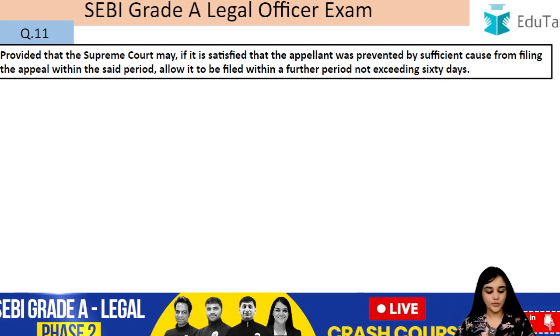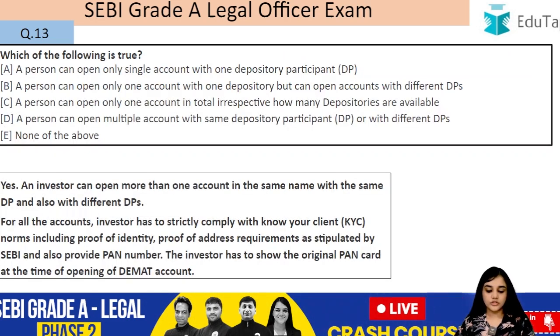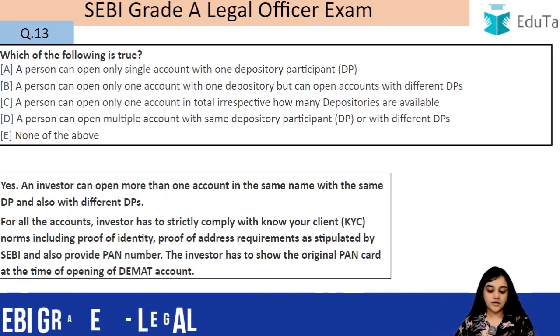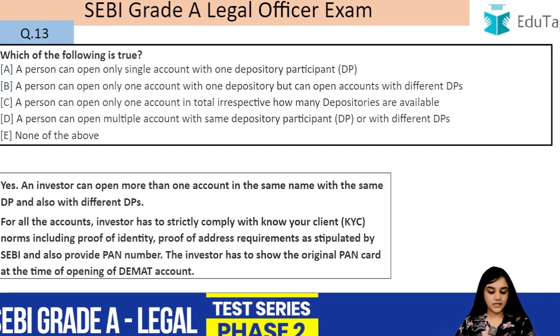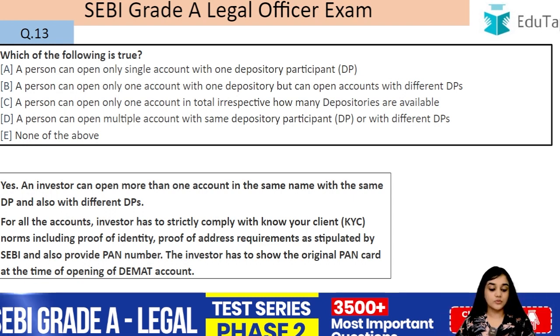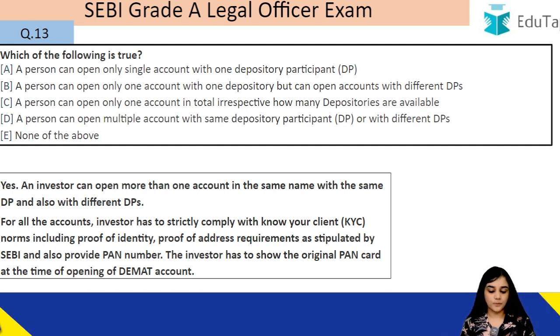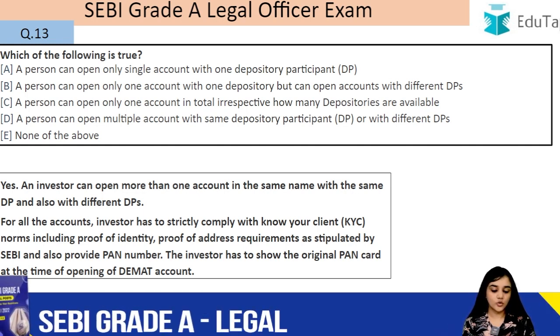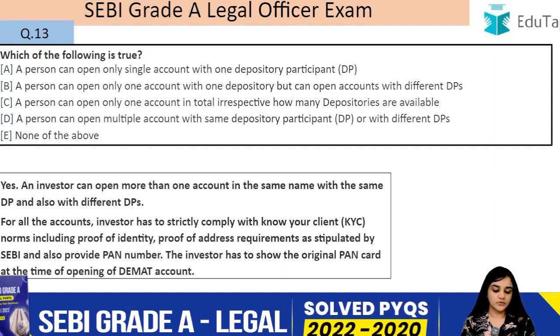Question number 12. Which of the following is true? A: A person can open only single account with one depository participant. B: A person can open only one account with one depository but can open accounts with different depository participants. C: A person can open only an account in total irrespective of how many depositories are available. D: A person can open multiple accounts with the same depository participants or with different depository participants.